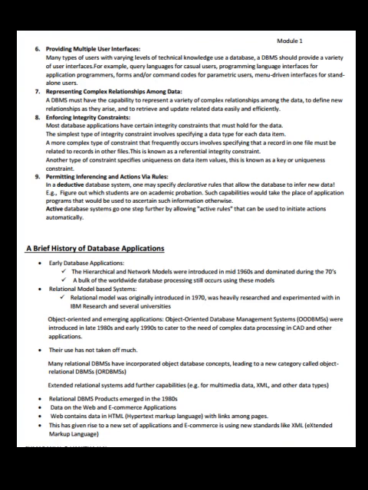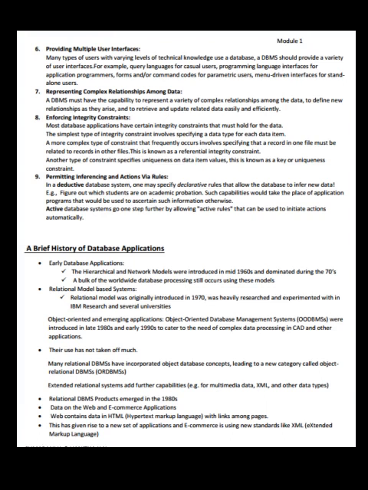Permitting inferencing and action via rules. In a deductive database system, one may specify declarative rules that allow the database to infer new data.